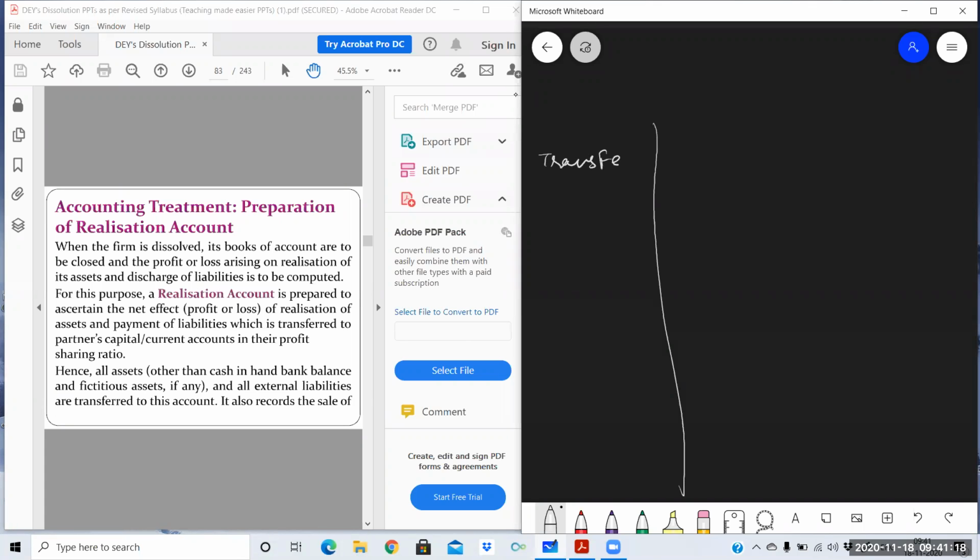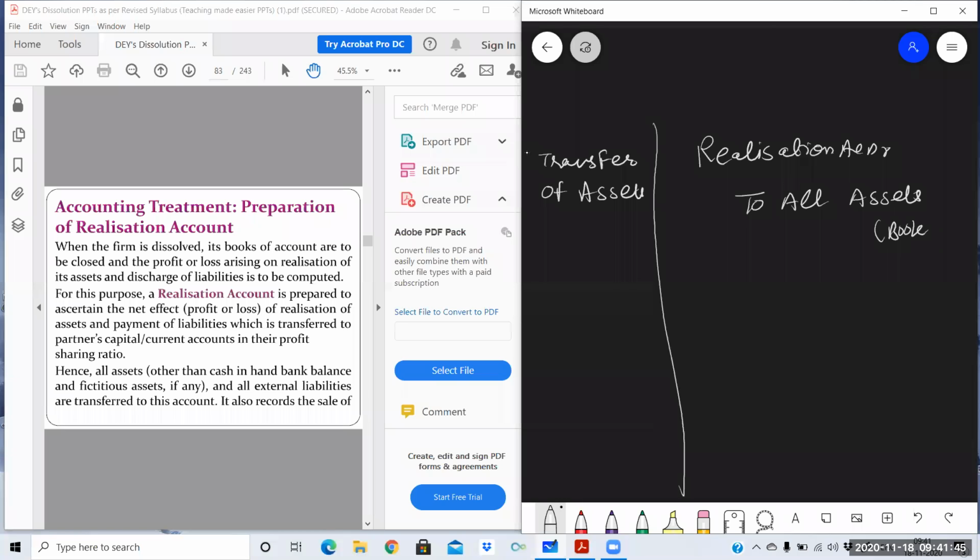So all the assets will be credited, transferring the assets, and the other account will be Realization. So in every question, the first entry will be: Realization Account debit, to all assets, at their book value.